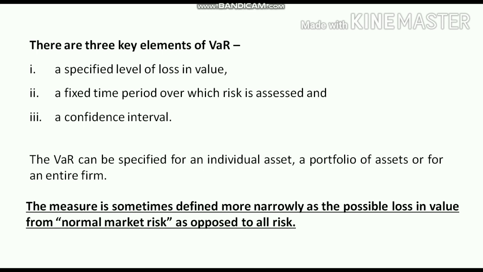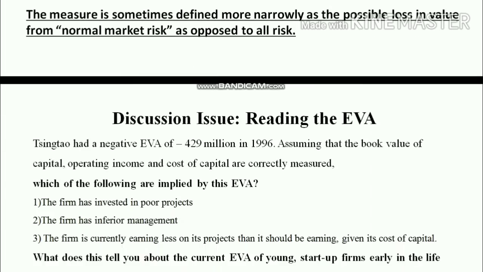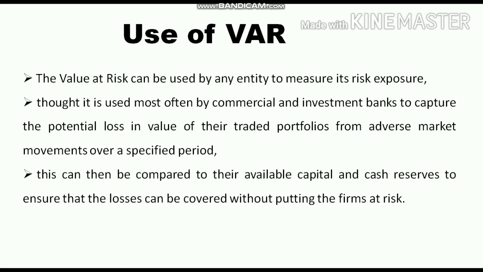There are three key elements of value at risk. First is a specified level of loss in value. Second is a fixed time period over which the risk is assessed. And third is a confidence interval. The value at risk can be specified for an individual asset, a portfolio of assets, or for an entire firm. The measure is sometimes defined more narrowly as a possible loss in value from normal market risk as opposed to all risk.